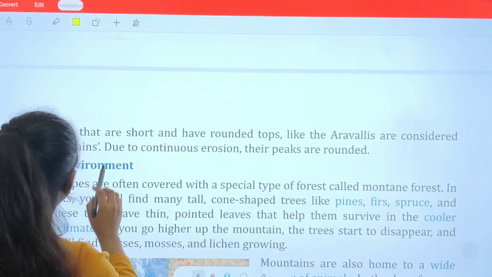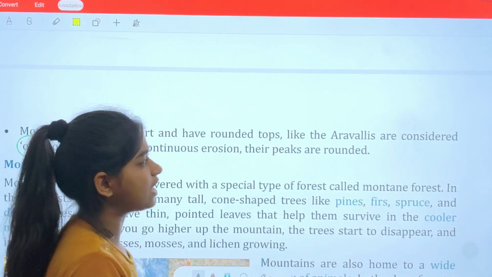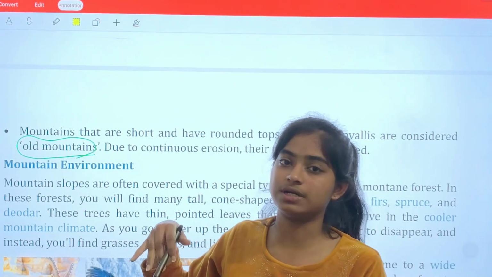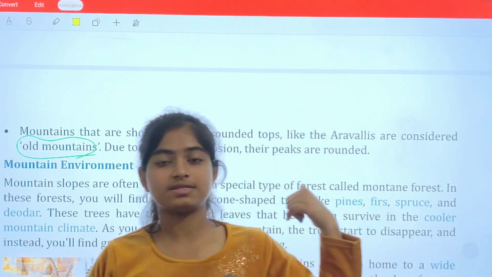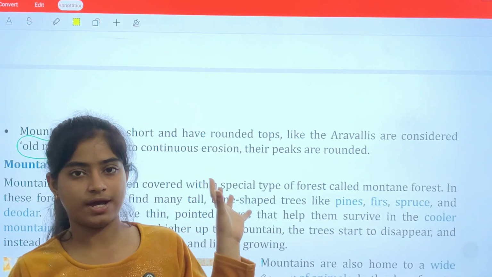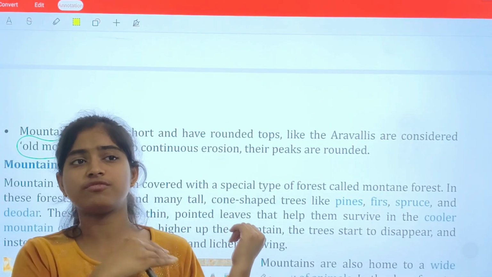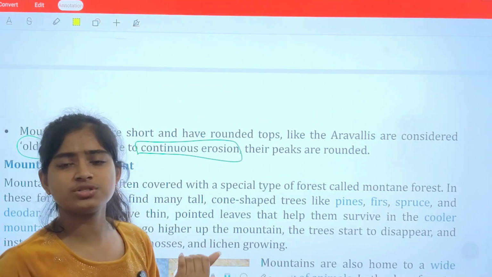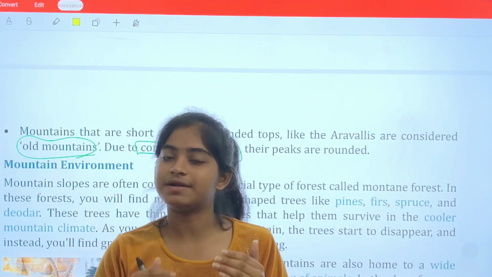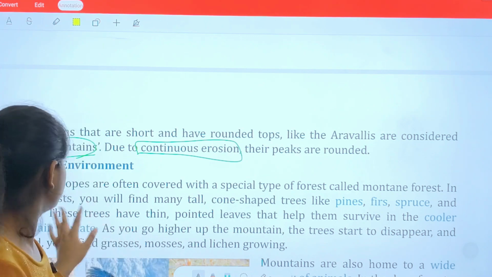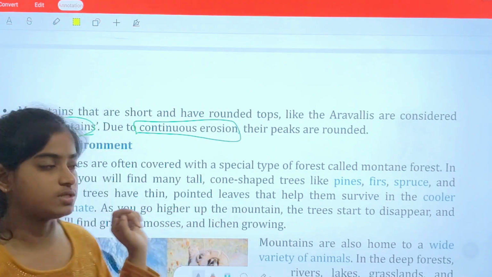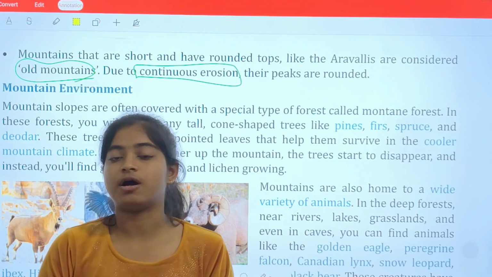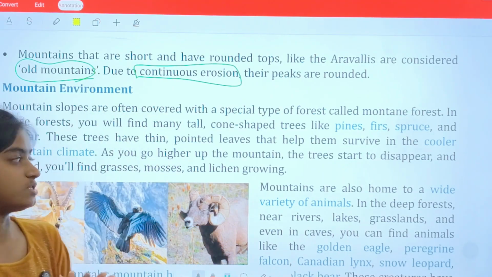Like the Aravalli Hills are considered old mountains. These Aravalli Hills are considered old mountains because their heights are not increasing continuously as I told you above. Instead of increasing, it is decreasing continuously. You can see that due to continuous erosion, its peaks are becoming rounded and the height is definitely decreasing with that. So these are considered old mountains. Clear? Now we have the mountain environment, and what kind of environment we are looking at in the mountains.